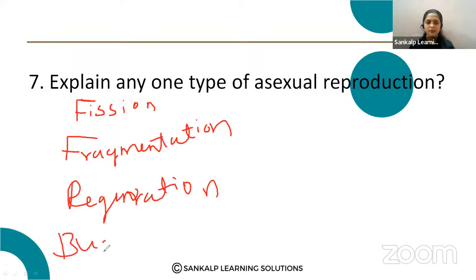So there are many methods: vegetative propagation, fragmentation, and spore formation. These are all different types of asexual reproduction. Here any one type is asked. Any one type of asexual reproduction you have to explain for the 2-mark question.